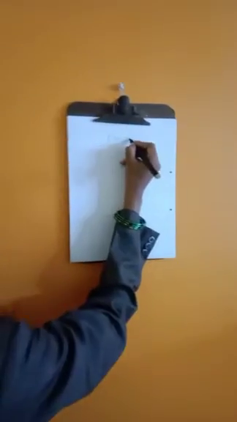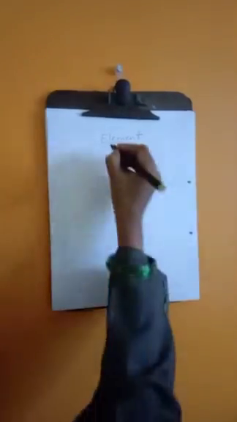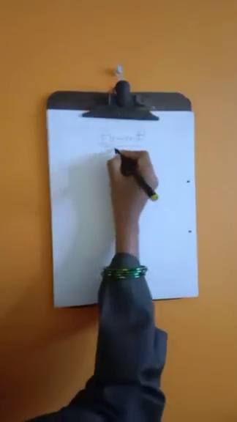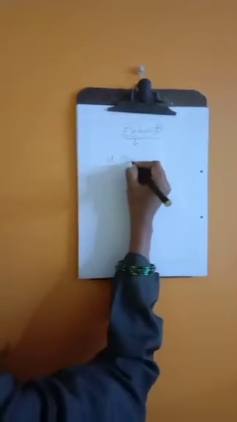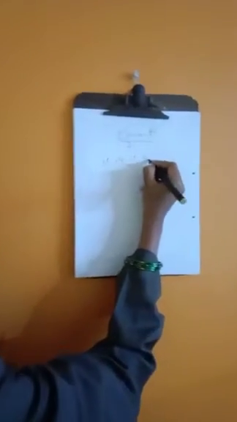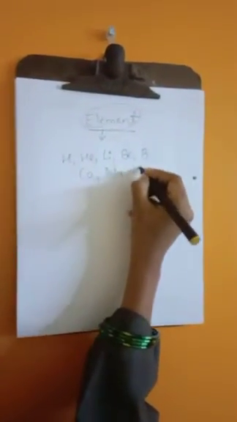Element. What is an element? An element is a pure substance which cannot be broken down further into simpler substances. Now, what are the examples of elements? Hydrogen, helium, lithium, beryllium, boron, calcium, magnesium, aluminium. All of these are examples of elements.